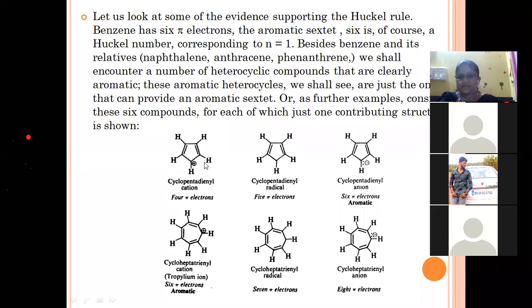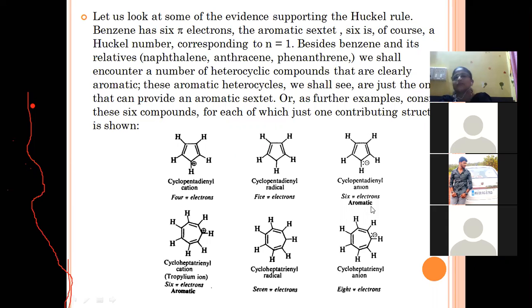Here, see, both electrons are there. That is the cyclopentadienyl anion. In the cation, both electrons are removed. In the radical, one electron is removed and one electron is retained in the structure. Now out of these 3, while we are comparing these 3 structures, our Huckel number is given by this structure. Which structure? The cyclopentadienyl anion, as it gives 6 pi electrons, so the structure is aromatic in nature.